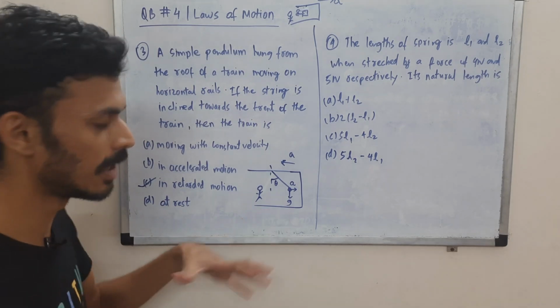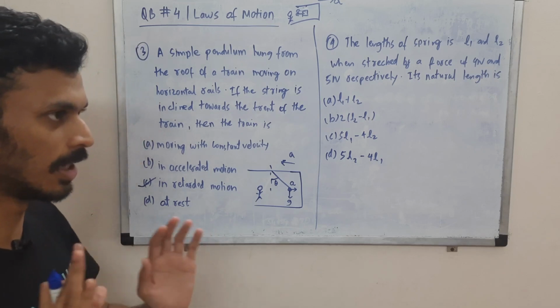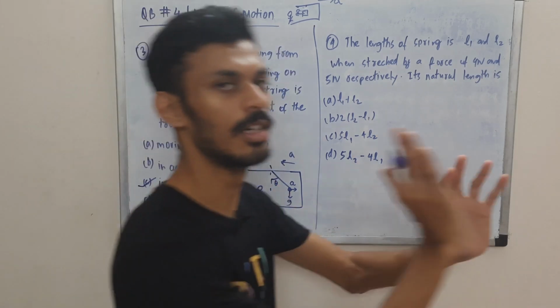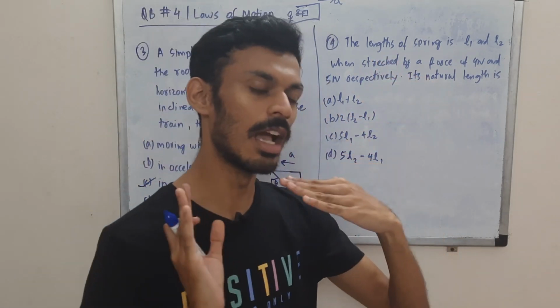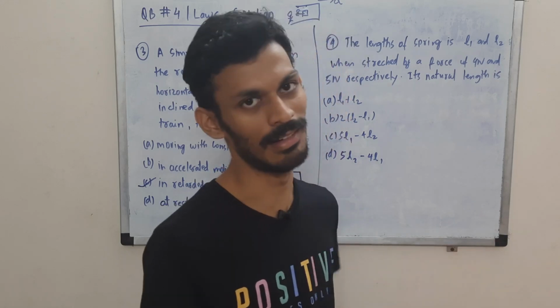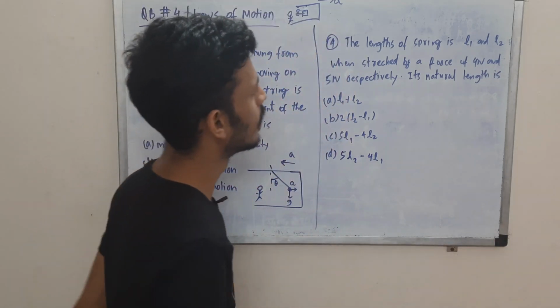happening to the train. Also you can picture it intuitively, right? The train is coming to a stop, so it's moving forward, right? So your pendulum is making that angle because the train is coming to a halt. It is retarded. Okay, so intuitively you can also see that.